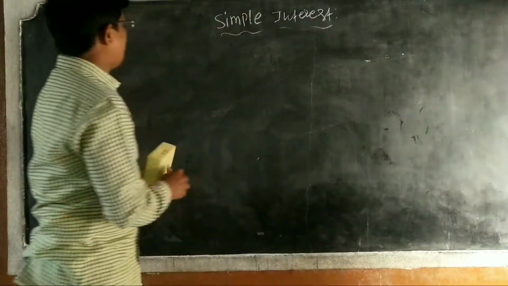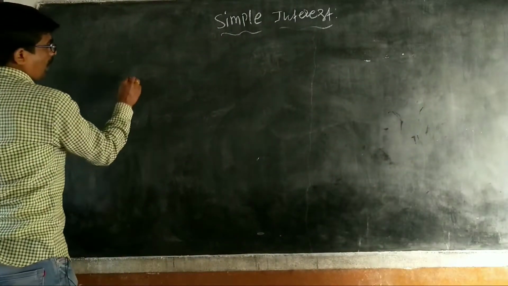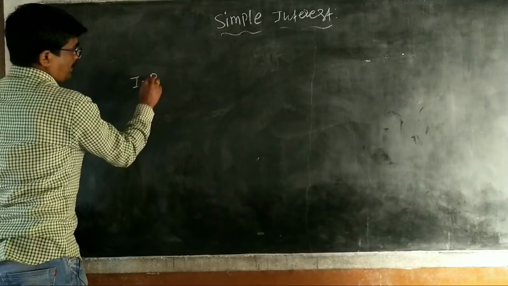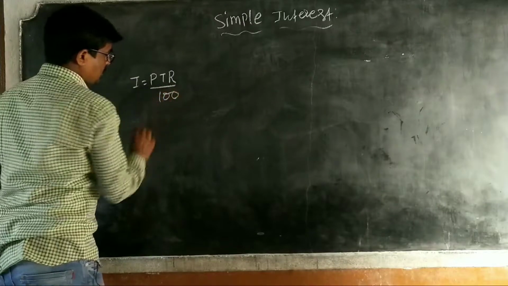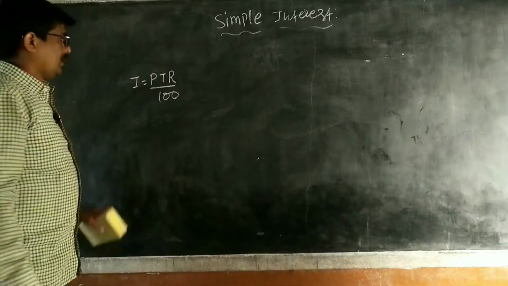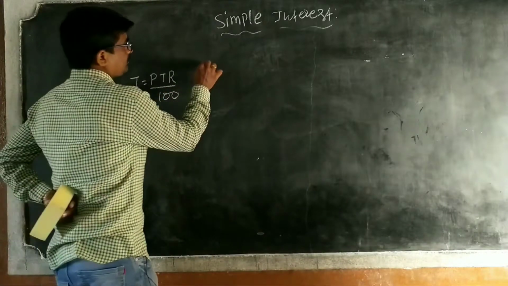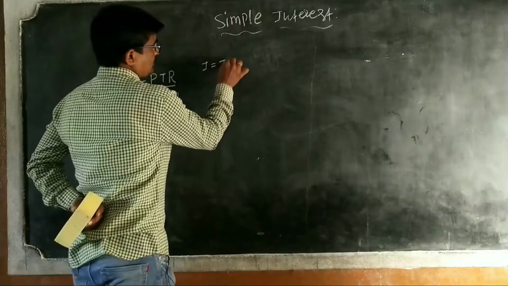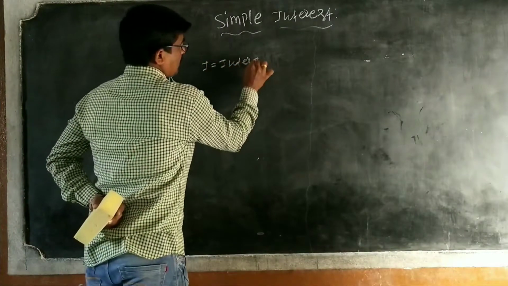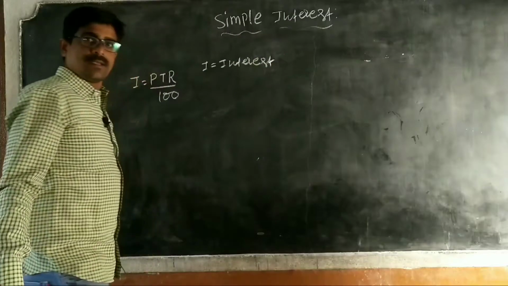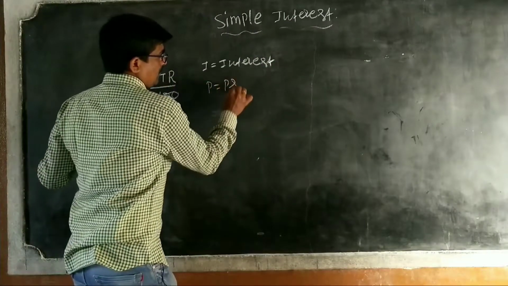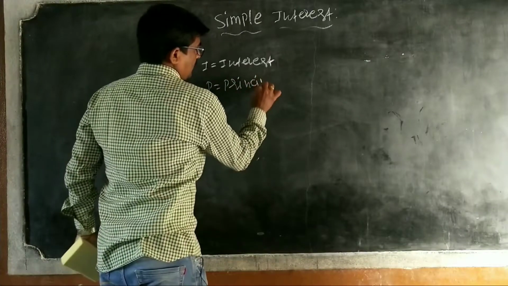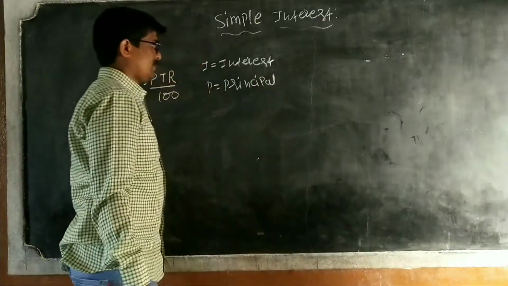So we have one principle for simple interest: I is equal to PTR by 100. I means interest. P means principal.